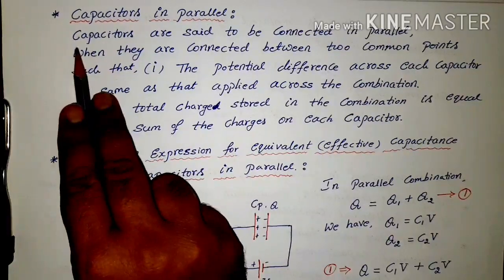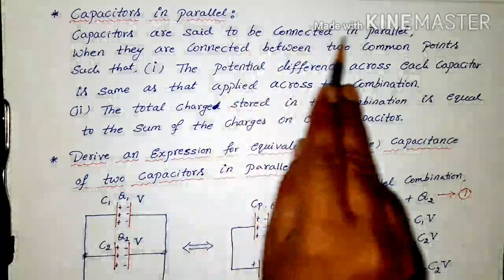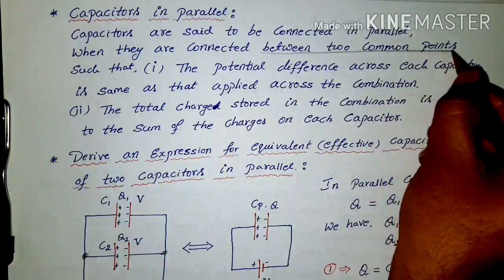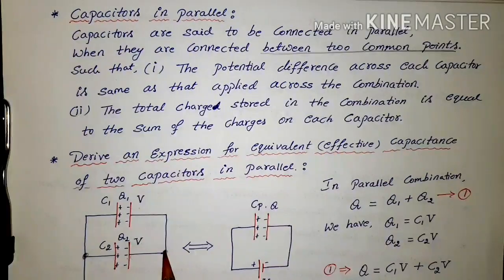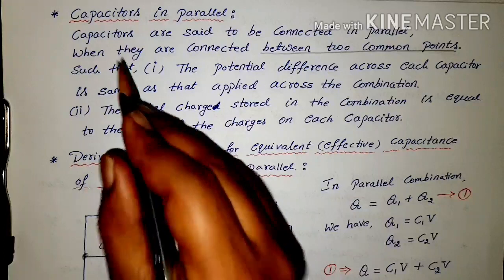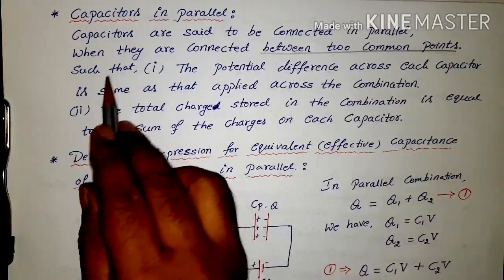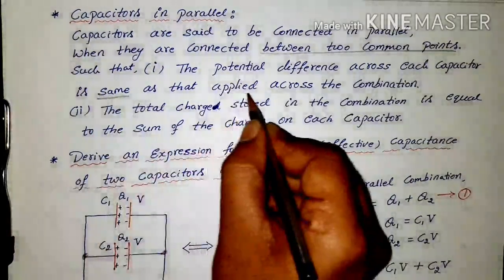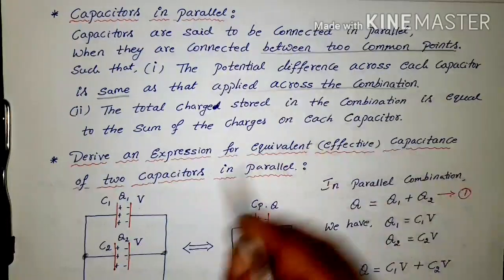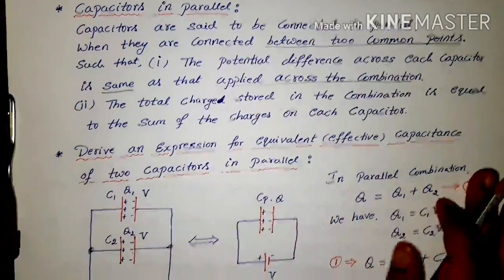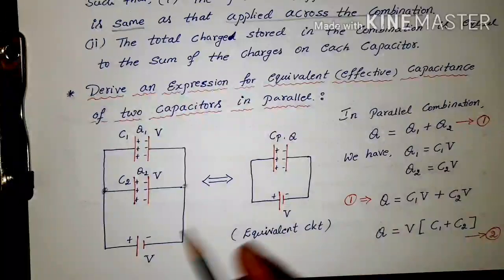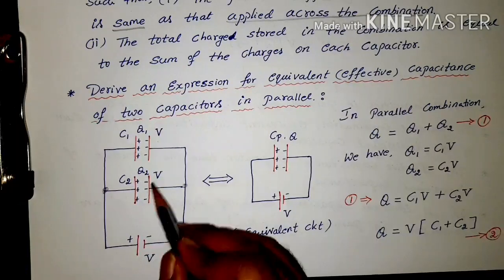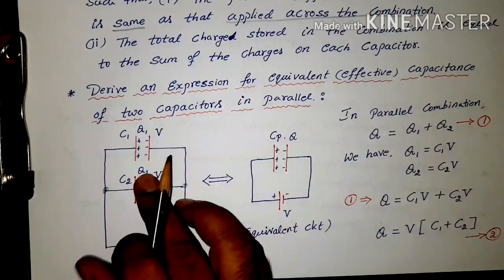Now check the definition. Capacitors are said to be connected in parallel when they are connected between two common points. Between two common points, any number of capacitors can be connected, such that the potential difference across each capacitor is the same as that applied across the combination. Across this combination, whatever we apply will be the same. You can see in the picture, across the combination we supply the battery voltage V. The same will be there across these two capacitors. This is a parallel combination.